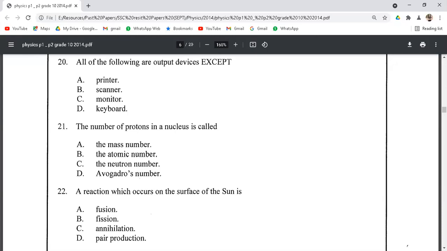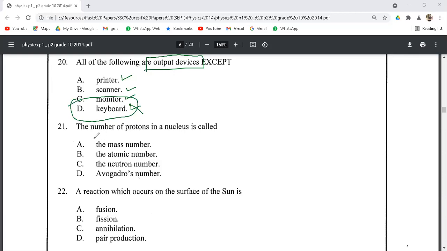So let's see question number 20. All of the following are output devices, except. A printer is an output device, a monitor is an output device, and a scanner is an output device. The keyboard is a device that is used to give input. So the correct option for this question is option D. Option D is an input device that is used to give input to the system.